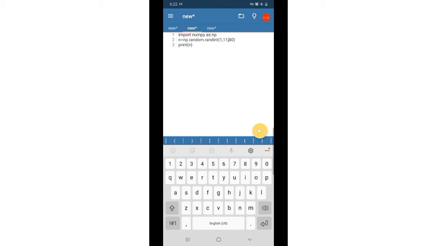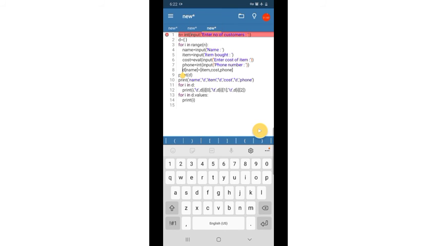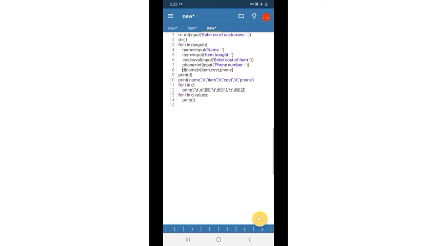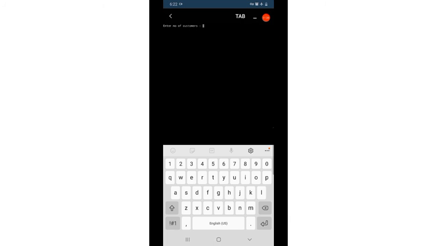Consider some small dictionaries. Just one customer I will show. Anu, item bought bread.